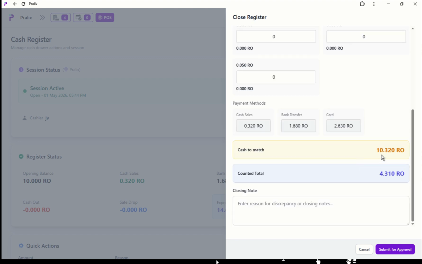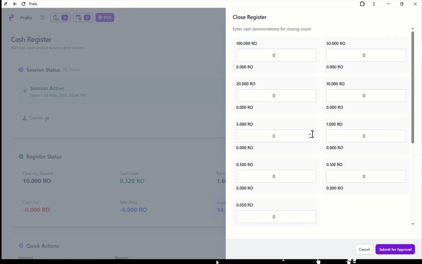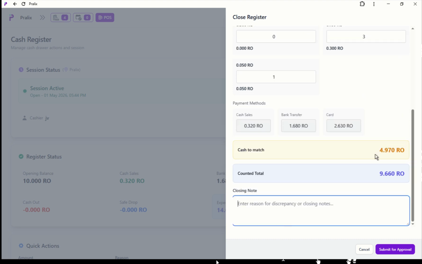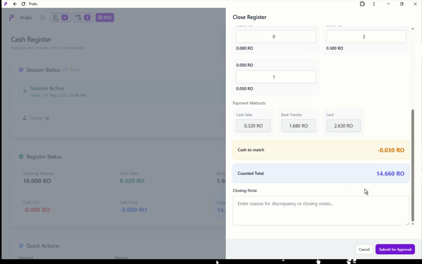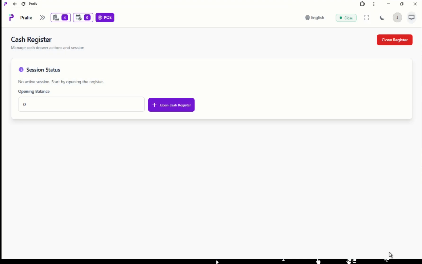So now we will verify 10 real 320. Today we got 2 5-real notes, 300s, and 1 note of those 2. So here it is 00. Now 30 paisa is extra. So here we will just send it, submit for approval. This way you have closed your cash.